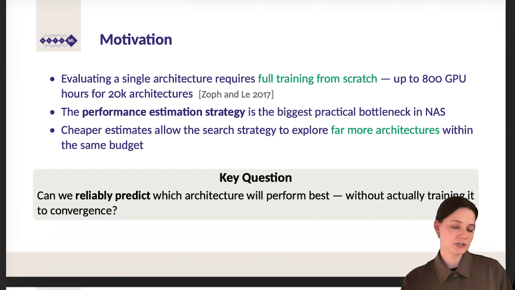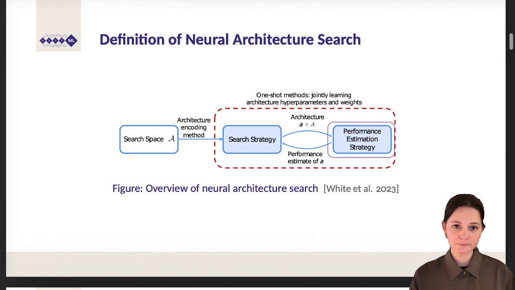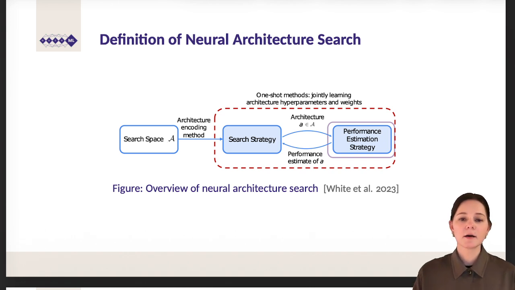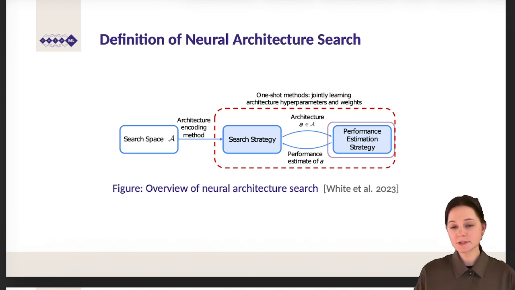The key question we want to answer in this part is: can we reliably predict which architecture will perform best without actually needing to train it fully to convergence? We will talk about the performance estimation strategy, which drives the search strategy within the search space A.